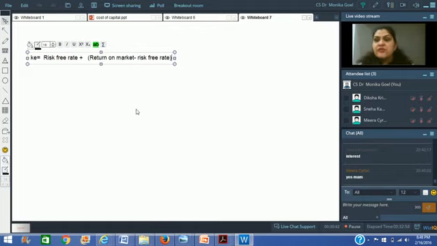Return on market minus the risk-free rate. That is the risk premium that you should get, because you have not invested in government securities, you have invested in the capital market. So you should be getting the premium, right? Return on market minus the risk-free rate.